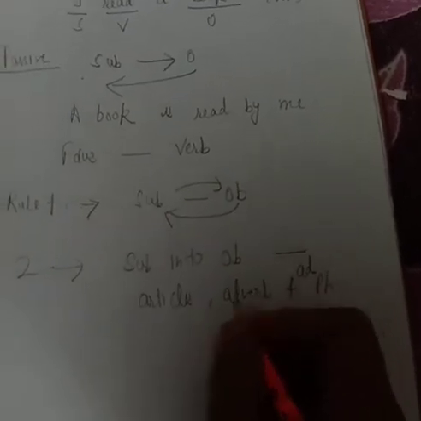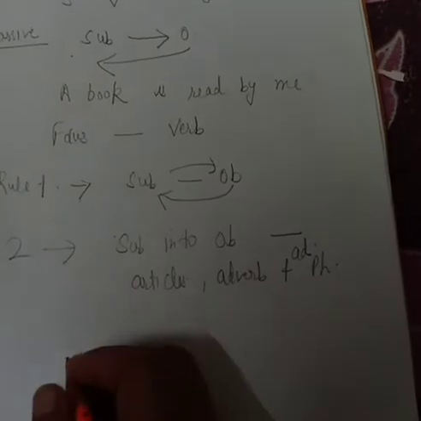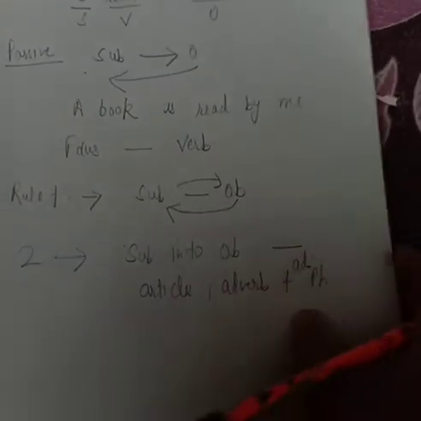We always use these articles and adverbs. Okay, like I'm giving you